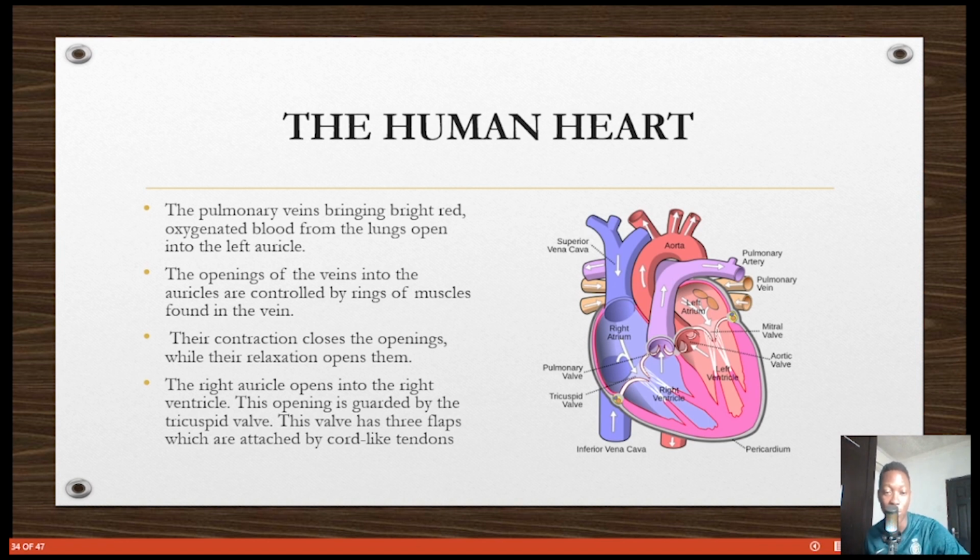It's also important to know that the openings of the veins in the auricles are controlled by rings of muscles. There are some muscles here that control this valve and make sure that flow is in just one direction. When blood comes in from the atrium, it goes into the ventricle. If the ventricle pumps blood out, it doesn't go back into the atrium. Same with this one too. So note, the left ventricle pumps into the aorta, the right ventricle pumps into the pulmonary artery.